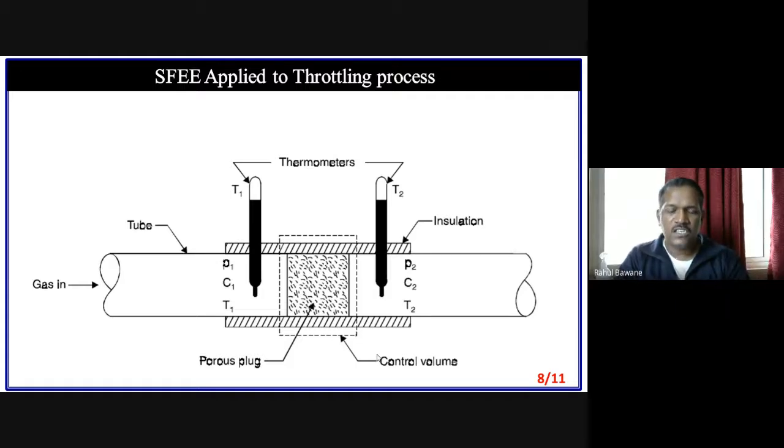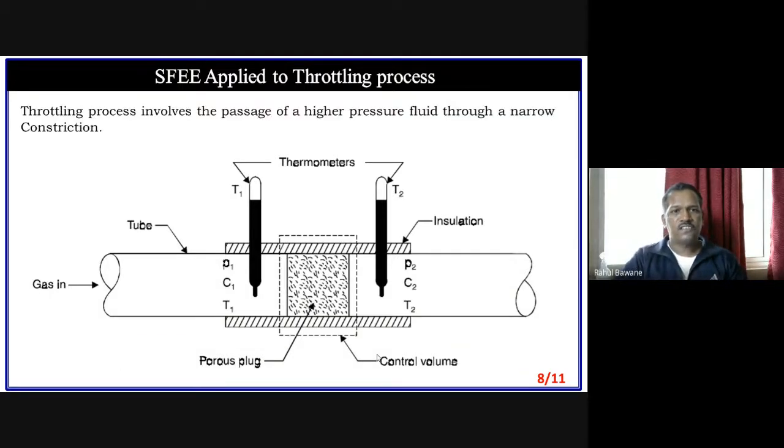So without change in volume, if I want to reduce the pressure, there is one process known as a throttling process, in which we supply high pressure fluid to pass through a small opening, that means a restricted zone, or it may be a porous plug. During passing through that restricted zone, it reduces its pressure.